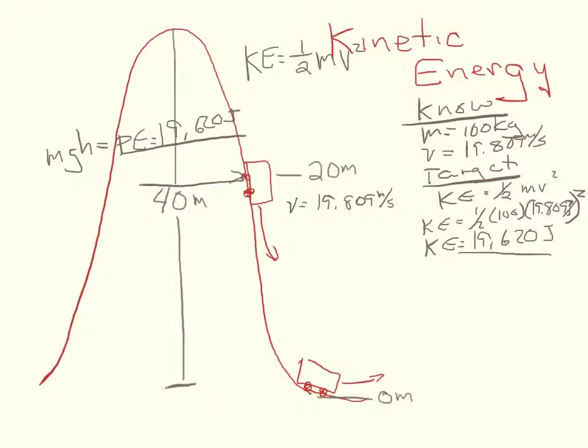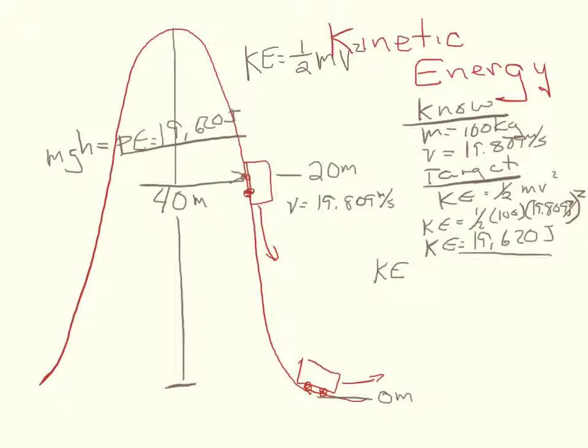Now, what would we do to figure out the velocity at the very bottom of the hill? Well, first of all, we would need to know what the kinetic energy is. Well, if the kinetic energy is exactly half of the total energy at the halfway point, it's probably pretty safe to assume that our kinetic energy at the very bottom is going to be the same as our potential energy was at the very top.